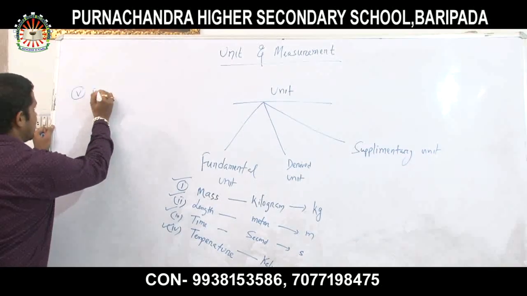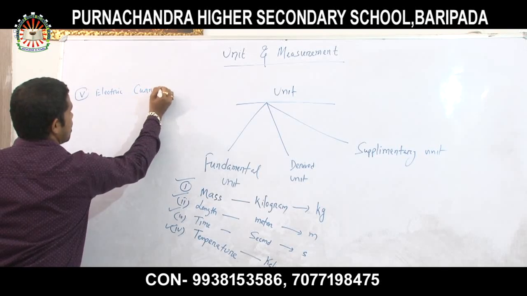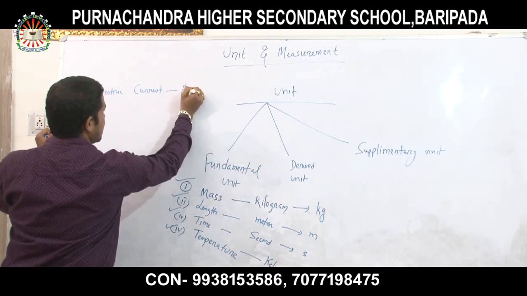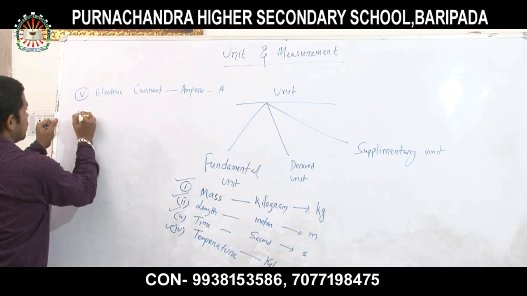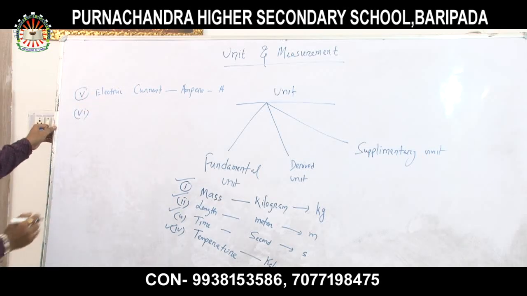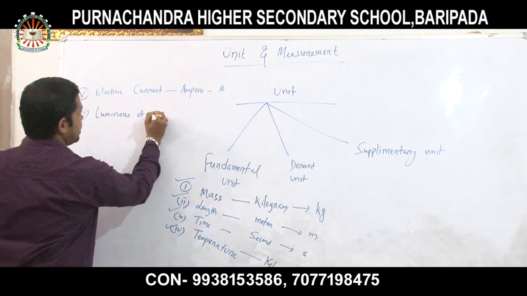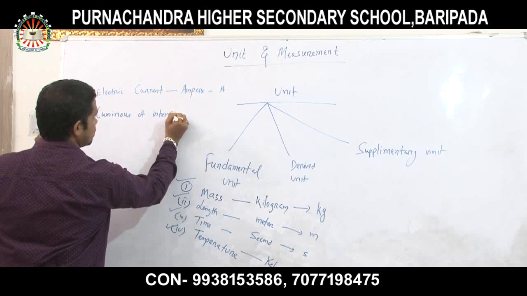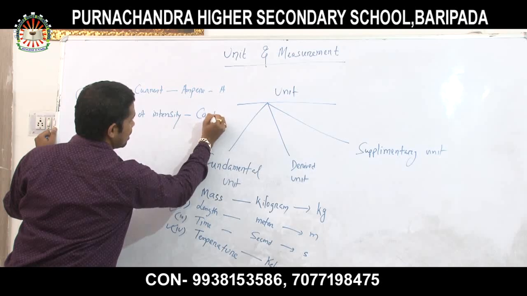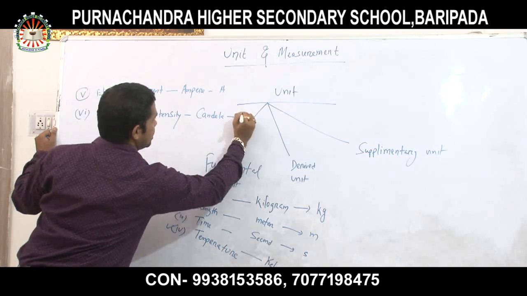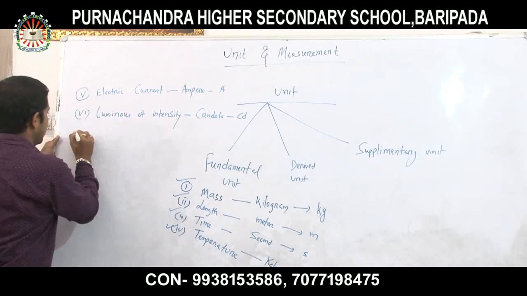Next is your electric current. Electric current, ampere, symbol is A. Then the sixth one, luminous intensity. Luminous intensity, the unit is candela, and the short form, or abbreviation, becomes cd.